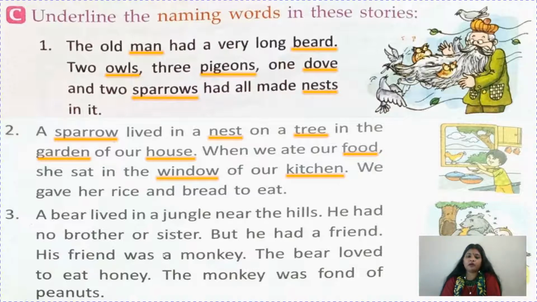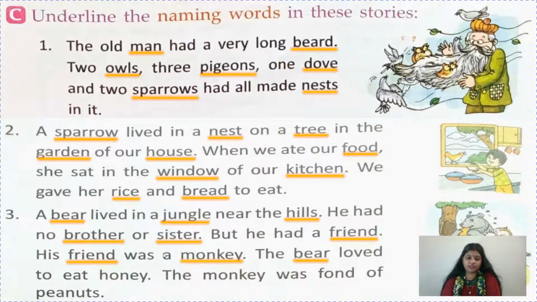We gave her rice and bread to eat. So rice and bread, they will go under the category of thing. A bear, name of an animal, lived in a jungle, jungle name of a place, near the hills. Hills also name of a place. He had no brother or sister. Brother or sister will go under the category of person. But he had a friend. Friend, person. His friend was a monkey. So again children, friend will go under the category of person and monkey is an animal. The bear loved, bear name of an animal.